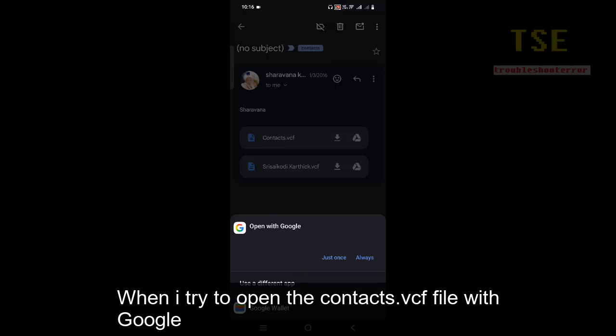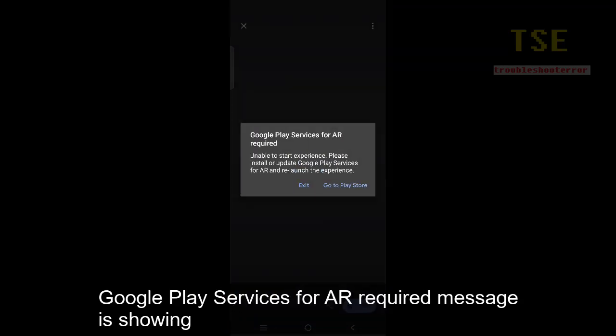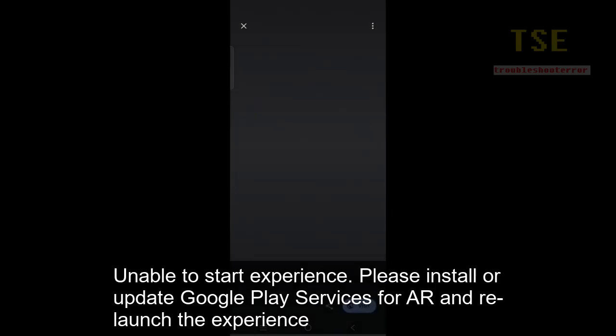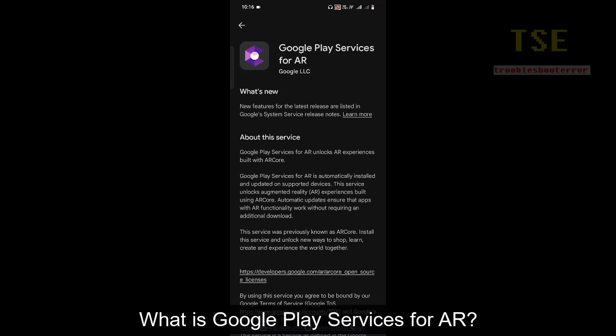When I try to open the contacts.vcf file with Google, a Google Play services for AR required message is showing: unable to start experience. Please install or update Google Play services for AR and relaunch the experience.